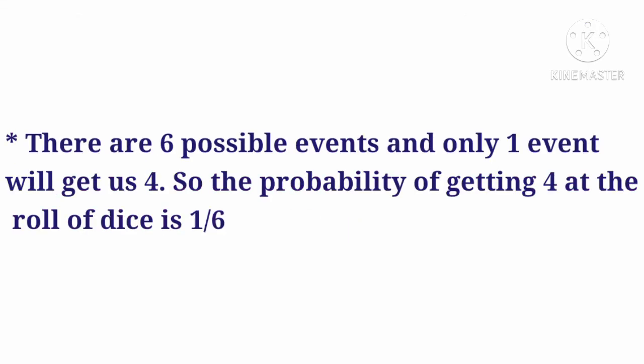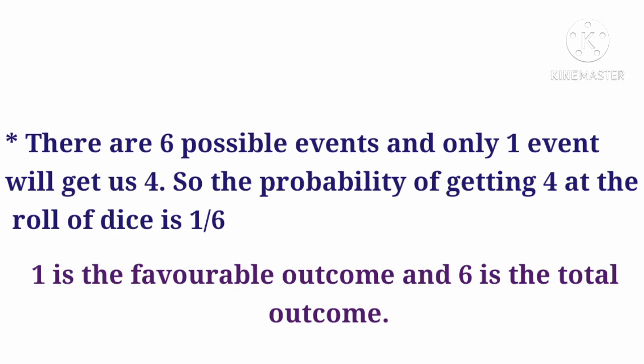There are 6 possible events and only one event will get us 4. So the probability of getting 4 at the roll of a dice is 1 over 6. 1 is the favorable outcome and 6 is the total outcome.